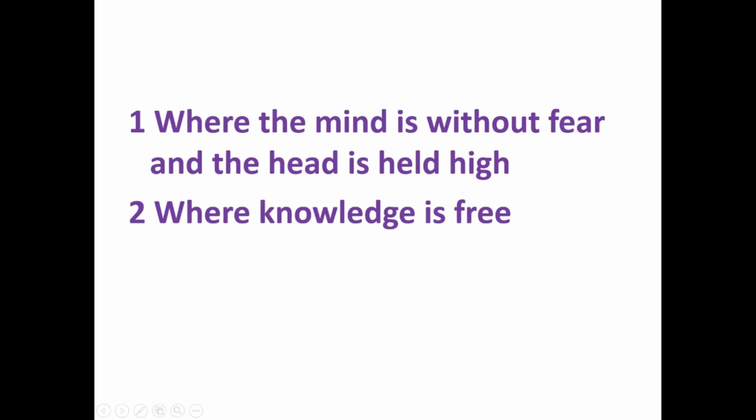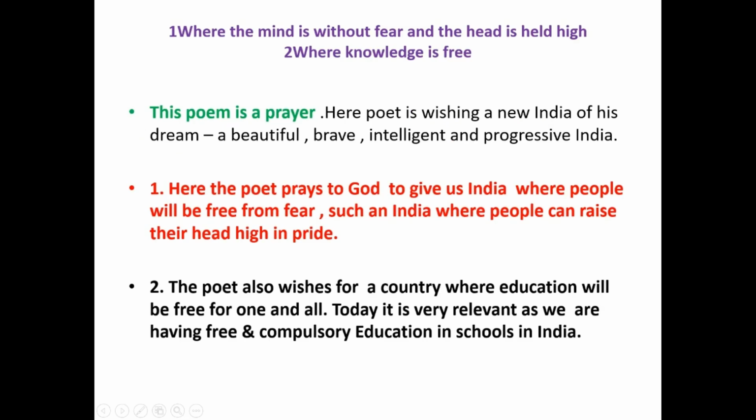Students, now we will see the explanation of the poem in terms of lines. First, we are moving on to line number 1 and 2. Here it is. Where the mind is without fear and the head is held high, where knowledge is free. Now we will see the explanation of these 2 lines. This poem is a prayer. Here, the poet is wishing for a new India of his dream, a beautiful, brave, intelligent and progressive India.